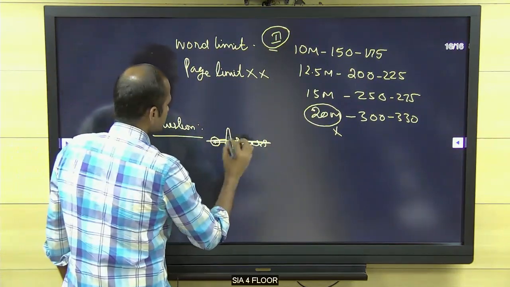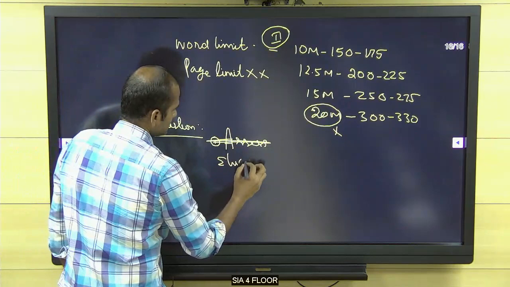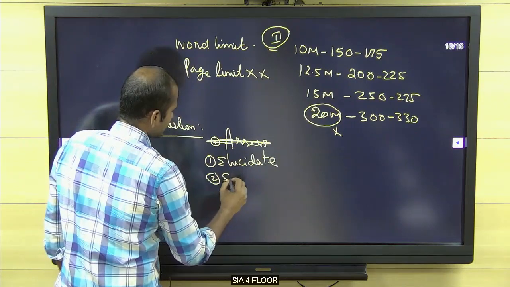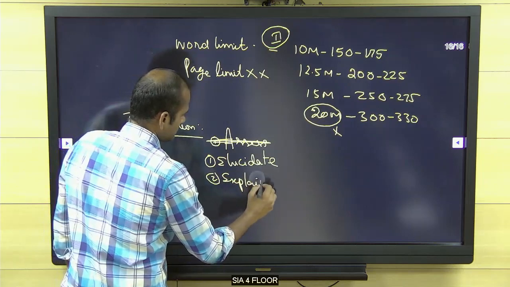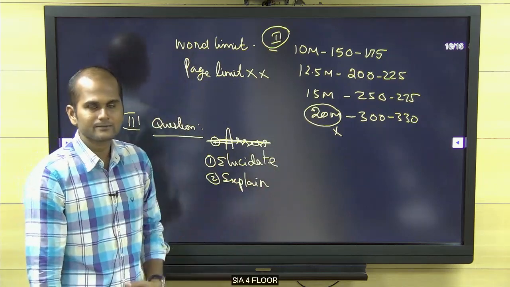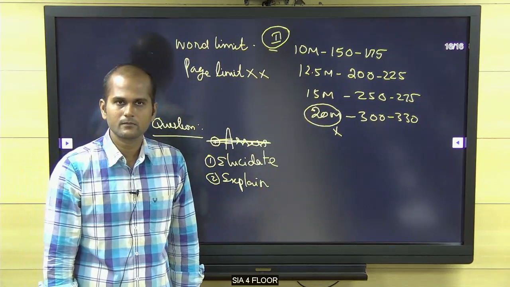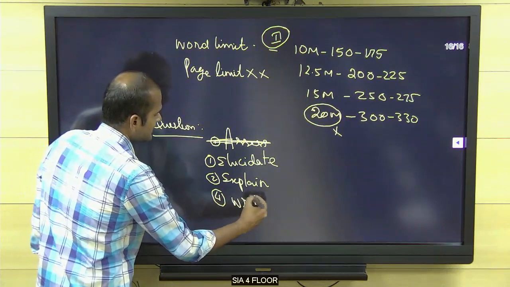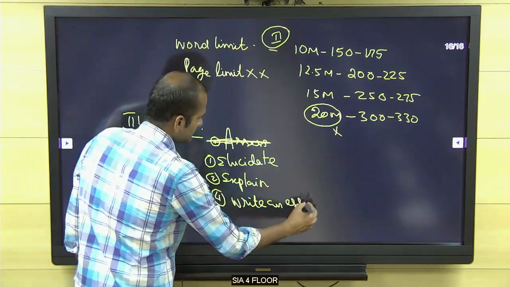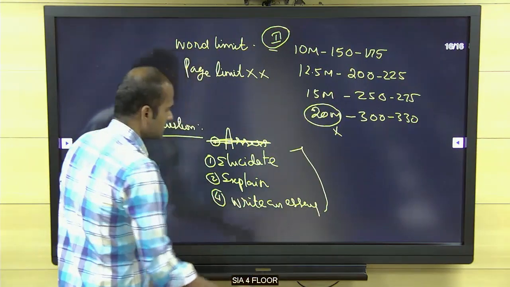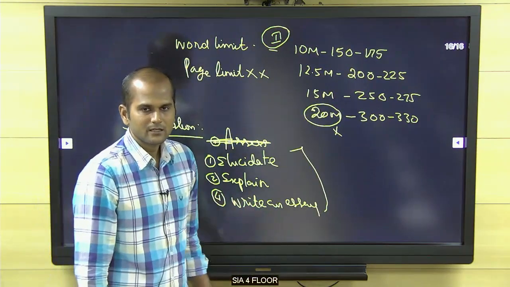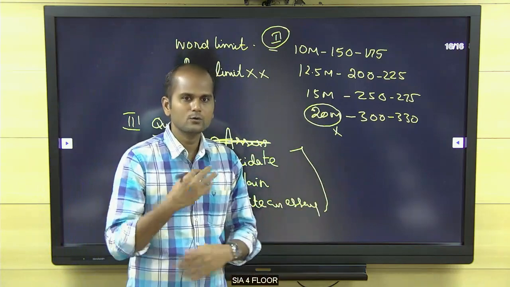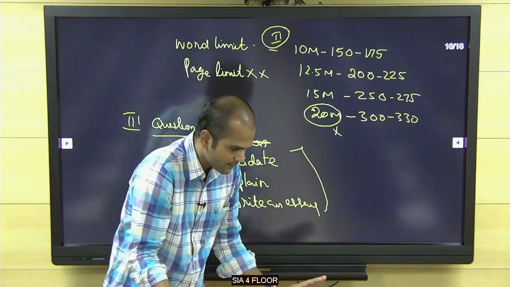The easiest question is elucidate. Easiest one. Explain. Note it down. Elucidate, explain, or write an essay. This is the easiest question, because if it is asked, you have to vomit it. You just write it down. Whatever you mugged up, you have to just vomit it.